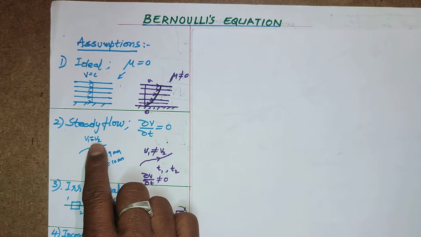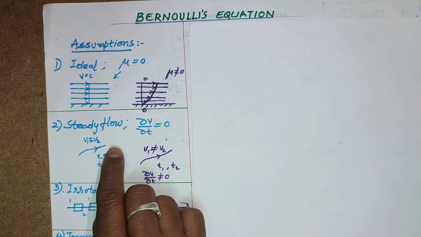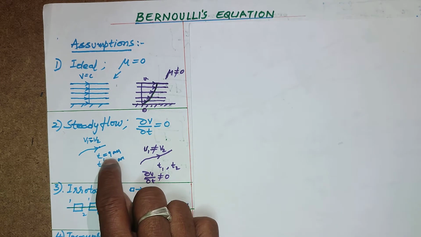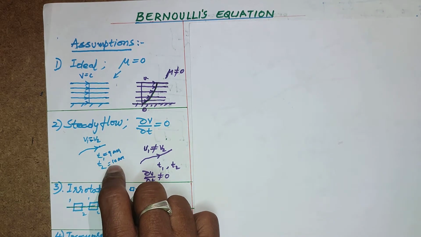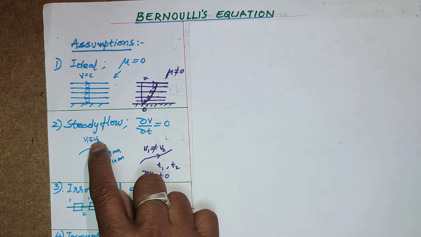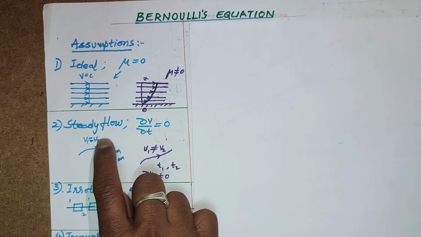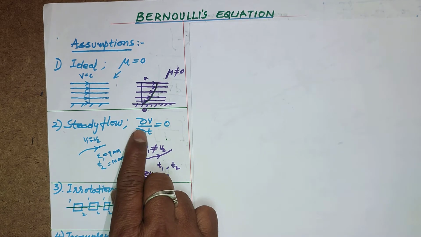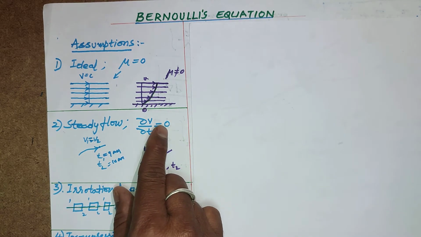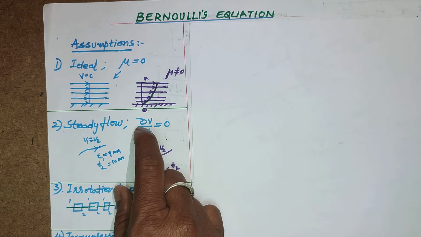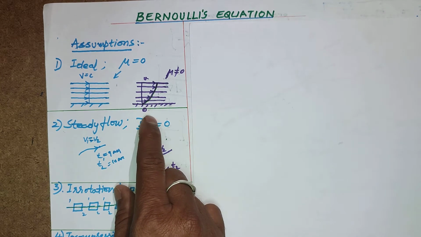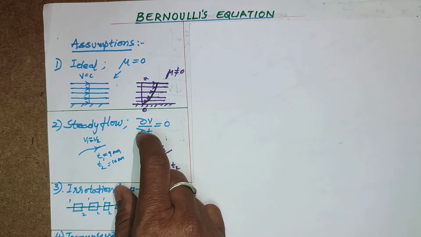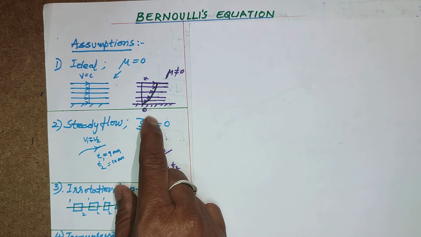The second constraint is that the fluid is in steady flow. Steady means, say at 9 a.m. it has some velocity v1, and again at 10 a.m. it has velocity v2. Both v1 and v2 are the same velocities, that means there is no change. If there is no change with respect to time, then dou v by dou t is 0. Dou is a partial derivative, so the rate of change in velocity is 0.